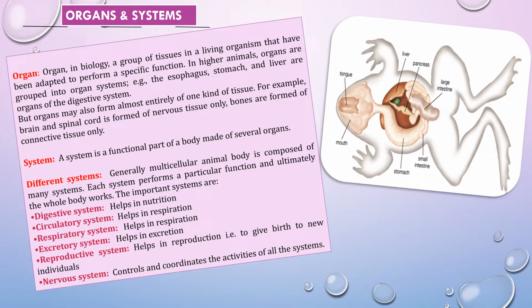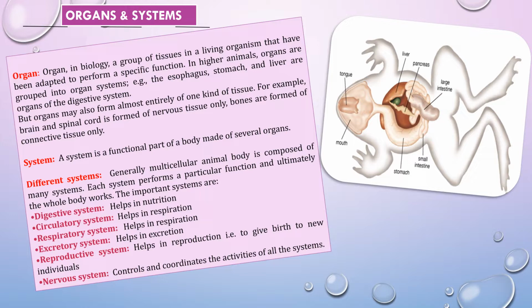So, my first question is, what are organs and systems? Organ, in biology, is a group of tissues in a living organism that have been adapted to perform a specific function. That means a group of tissues that perform a specific function. Specific function means here the same function. When a group of tissues perform the same function, that particular group of tissues is called an organ.